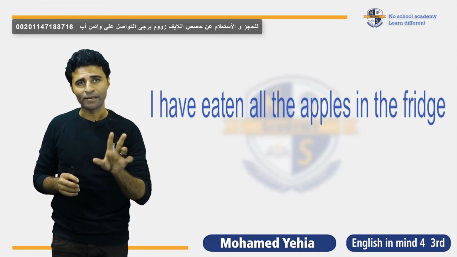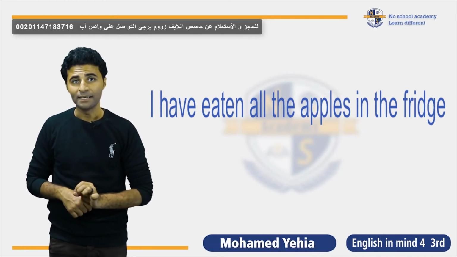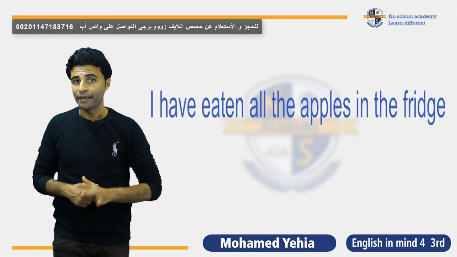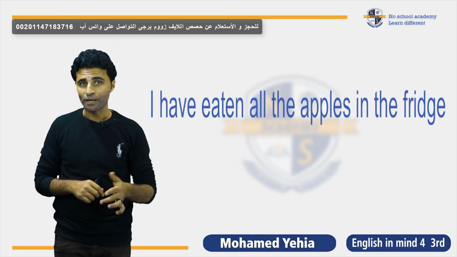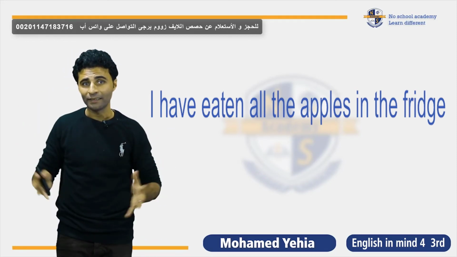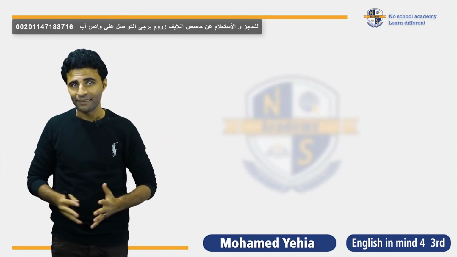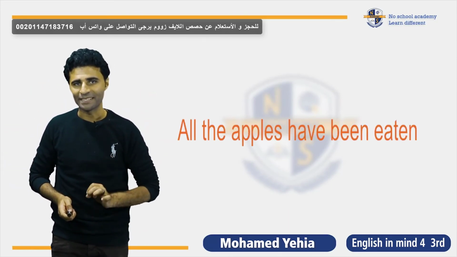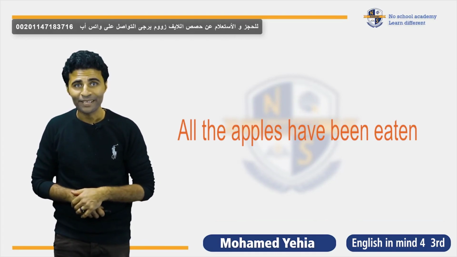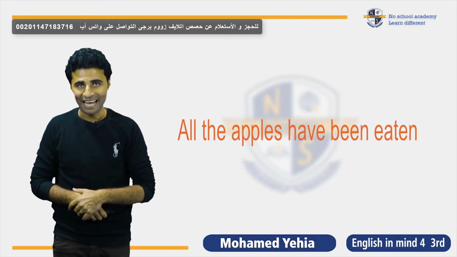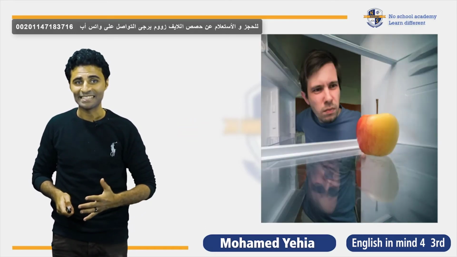The apples. Okay, number 2, determine the tense. Yes, present perfect. Number 3, yes, verb to be. Okay, but verb to be in the present perfect after have or has, it will be "been". But the apples, all the apples, so the apples have been eaten. The apples have been eaten. Unfortunately, I couldn't find a lot of apples. It was just one apple, as you can see in the picture.